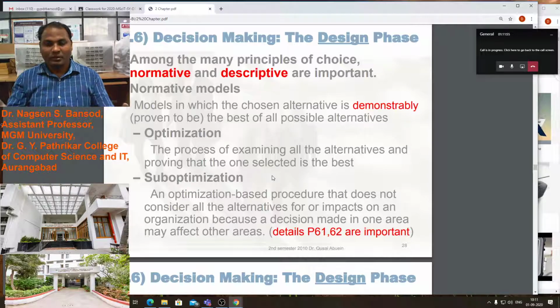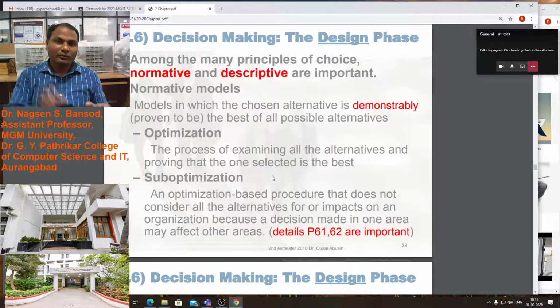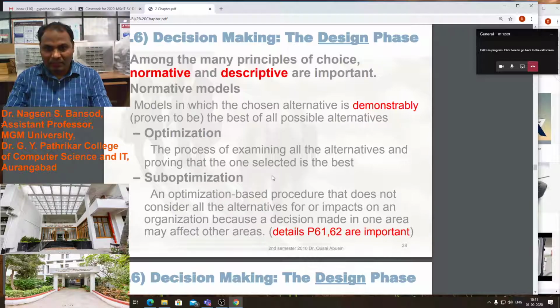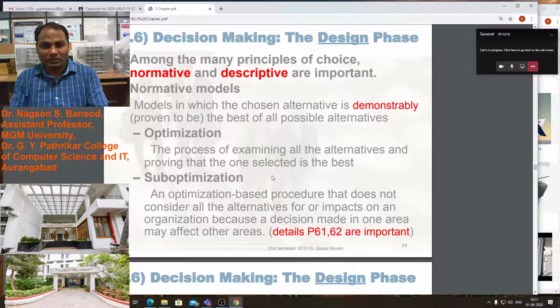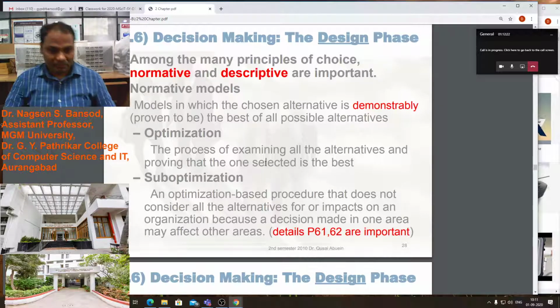Normative means we have various models, we have various solutions. Apart from that, for the design which we are selecting, that is the normative model. We will optimize, which is perfect for our model, which is the perfect solution to our model. That is the optimization.